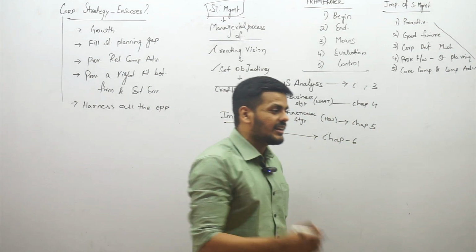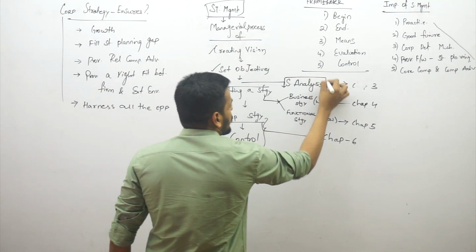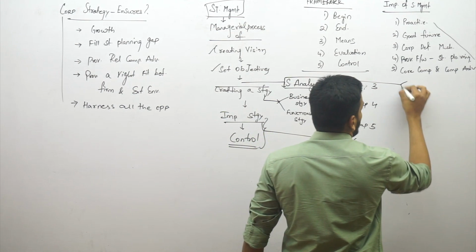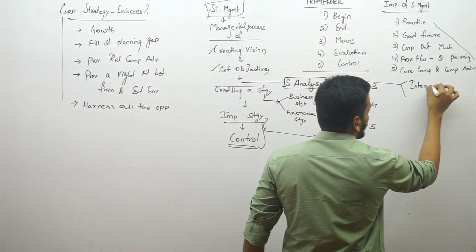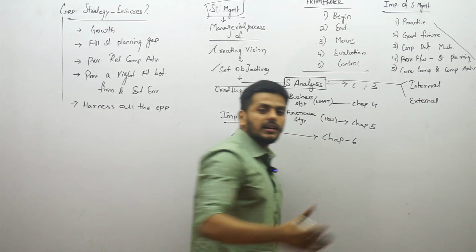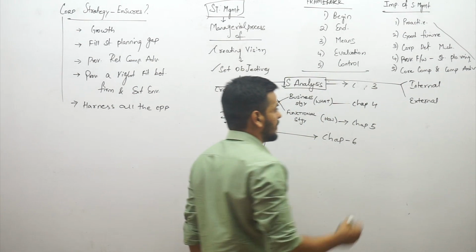And then there is a strategic management model, which is again talking about the definition, but it introduces you to strategic analysis. We are doing 2 analyses, about the internal environment and external environment, which we will be completing in the third chapter. So right now we're talking about internal and external environmental analysis, right?